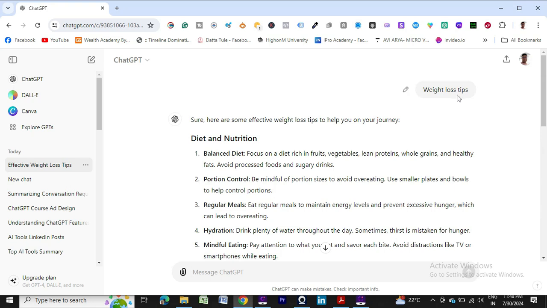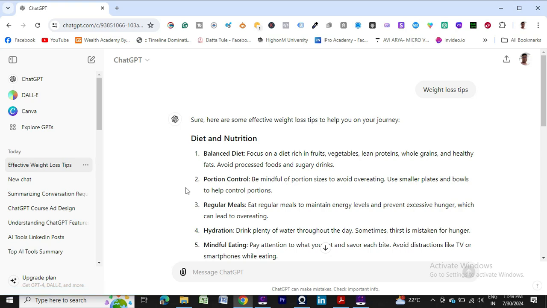And now if you write something like weight loss tips for a 50 year old woman, that is what we will learn: how we can modify our question and make it professional so that ChatGPT can provide an accurate answer. Those things we will learn in future, but for this video we will learn the interface and how we can write. We have written a prompt here, and after generating the content, the header, the subject line, has already been created.